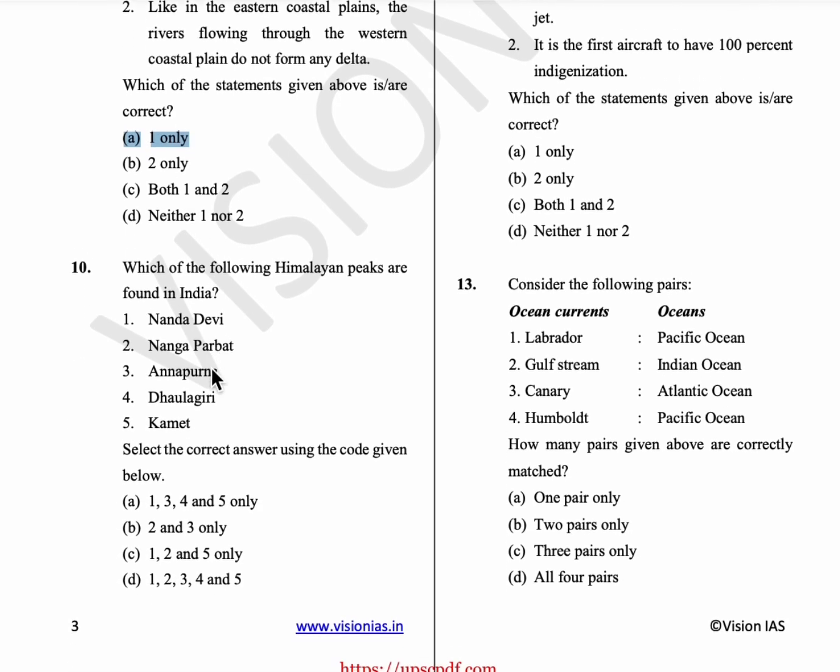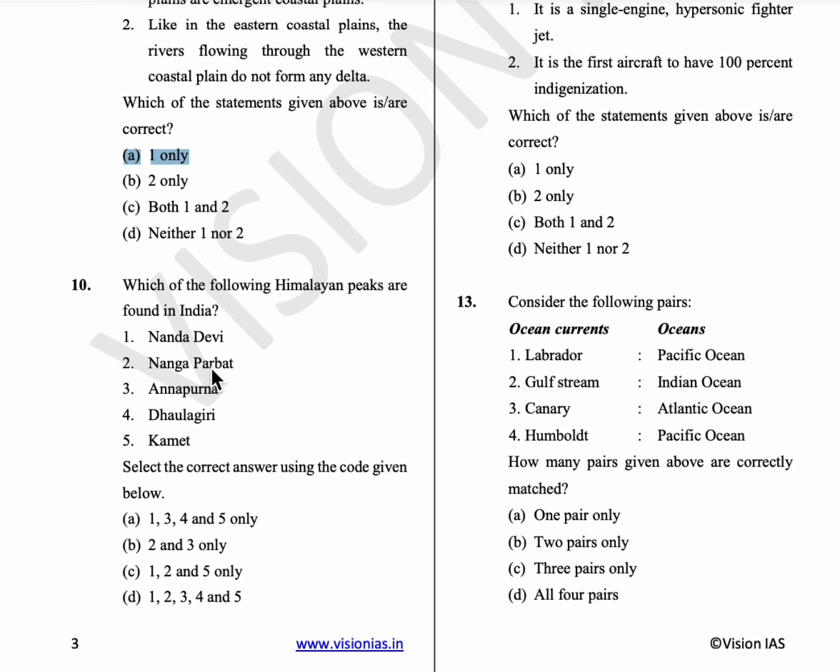The 10th question is, which of the following Himalayan peaks are found in India? Nanda Devi peak is found in the Indian Himalayas. Nanga Parbat is also called Diamir, and it is one of the world's tallest mountains and it is in Kashmir.